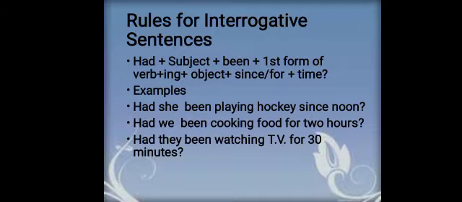For interrogative sentences, had will be at the start of the sentence and then after had the subject will be there, then been, first form with ing, and then object and since or for with time. And at the end there will be a question mark. So, had she been playing hockey since noon? Had we been cooking food for 2 hours? Had they been watching TV for 30 minutes?